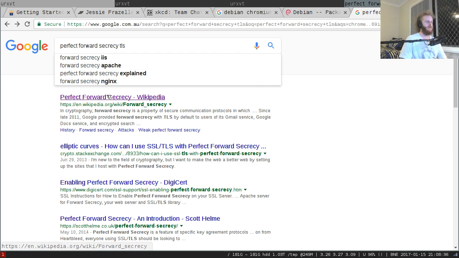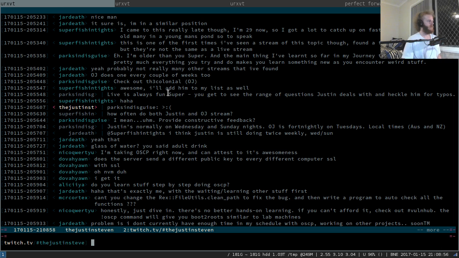I know that Diffie-Hellman is one way to implement perfect forward secrecy. There's probably others, and to be honest, if you're curious about the ways in which perfect forward secrecy works, get a hold of Wasabi. Wasabi's, I think, got a pretty good understanding of how TLS perfect forward secrecy can be implemented in modern implementations of TLS. So that will result in a different key for each connection.